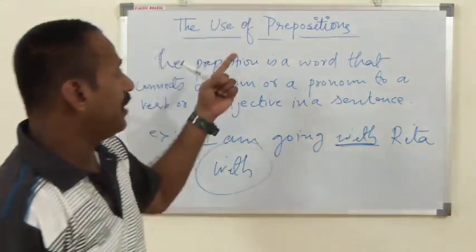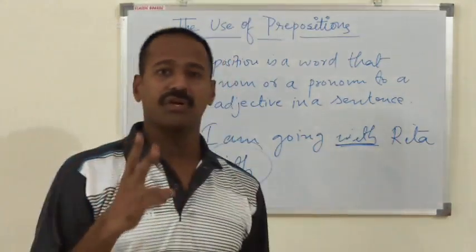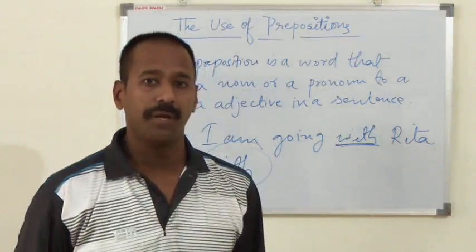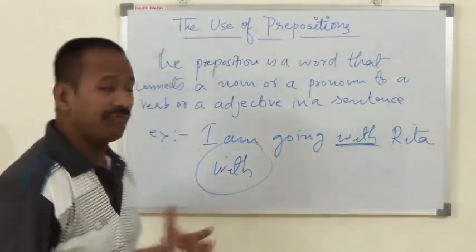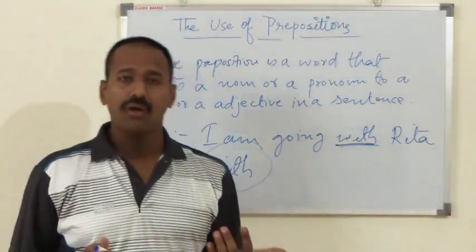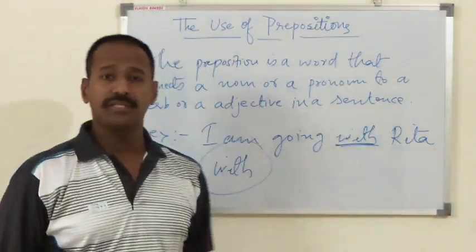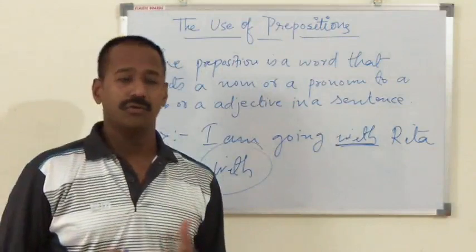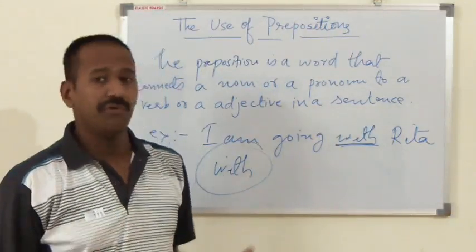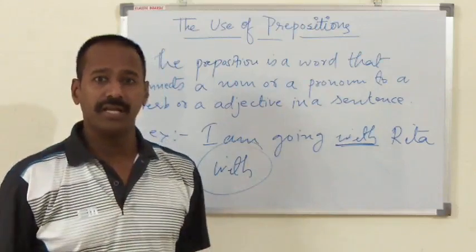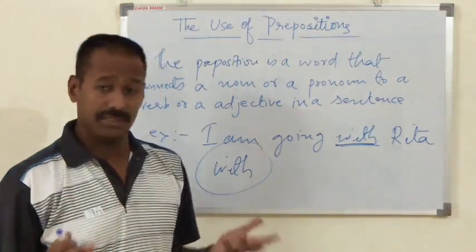If you see it very clearly, preposition is a mixture of actually two words. Pre plus position. Pre means to be advanced, or we can say before, and position means to be placed. So this is a thing which comes before something. So we have to identify where it generally comes and what is its role.